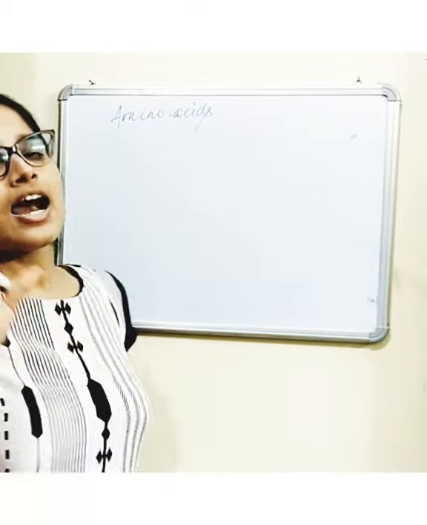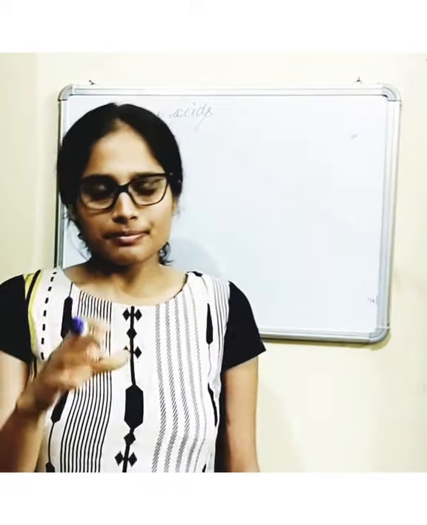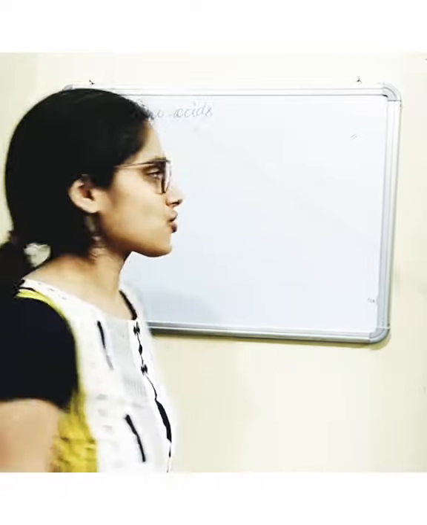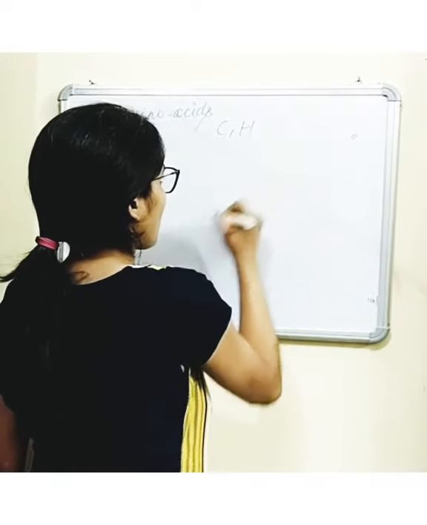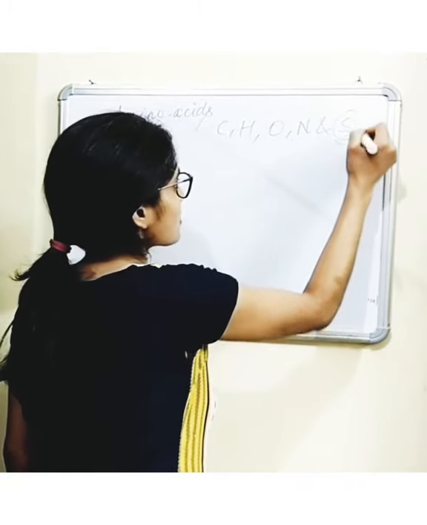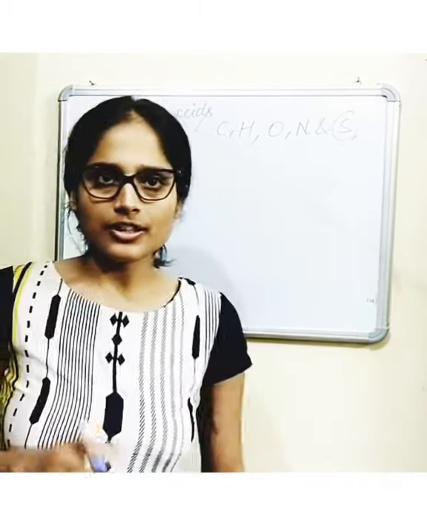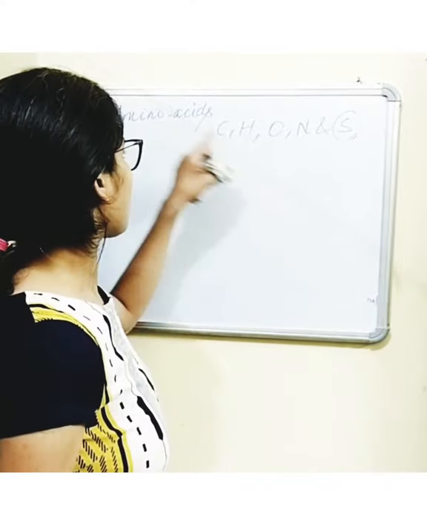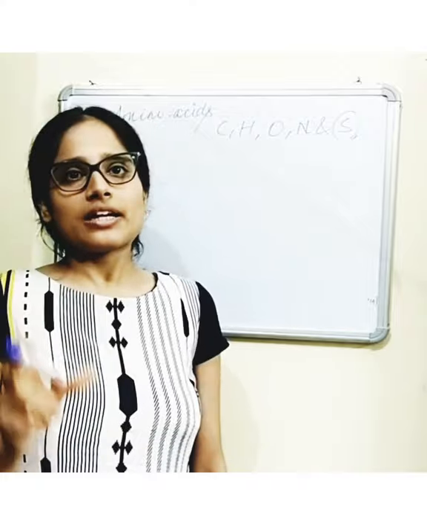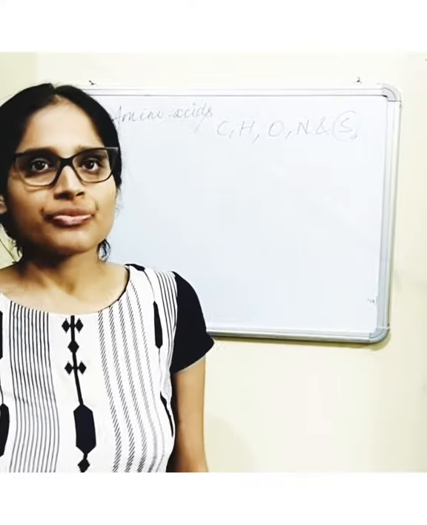Amino acids are molecules composed of carbon, hydrogen, oxygen, nitrogen, and in some instances also sulfur. These elements comprise the amino acids, and they act as building blocks for proteins.